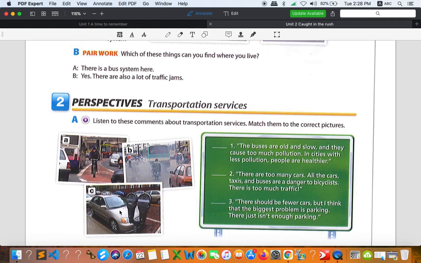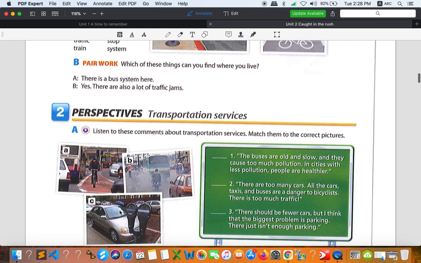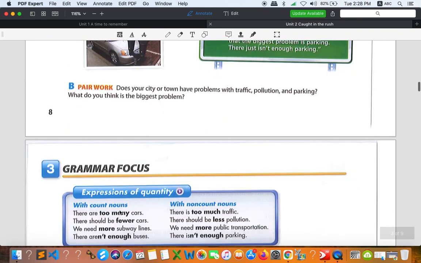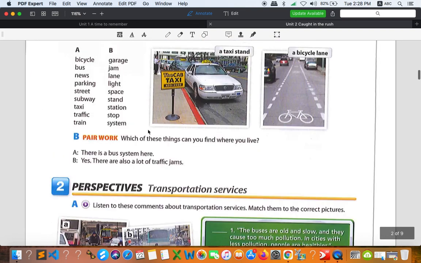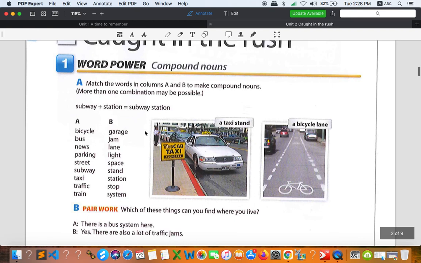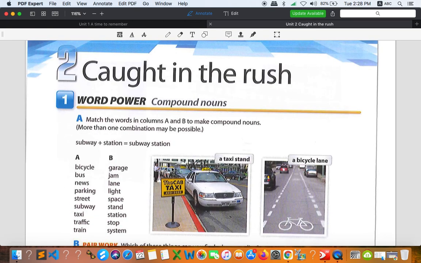Okay. All right, so I think that's it for today, and next session I will talk more about the grammar point, which is about expressions of quantity. Okay, so if you have any questions, especially about compound nouns, you can leave me a question in our Telegram group chat, and I will answer the question as soon as I see them.